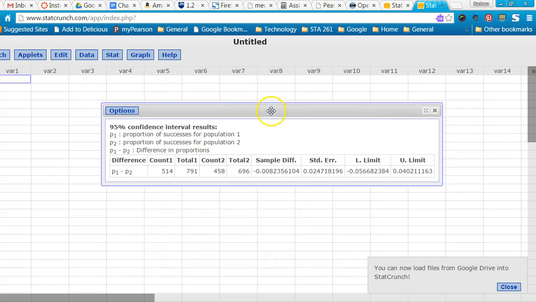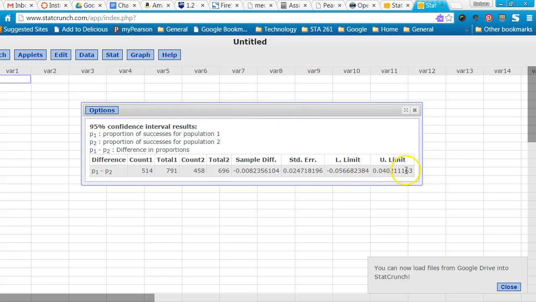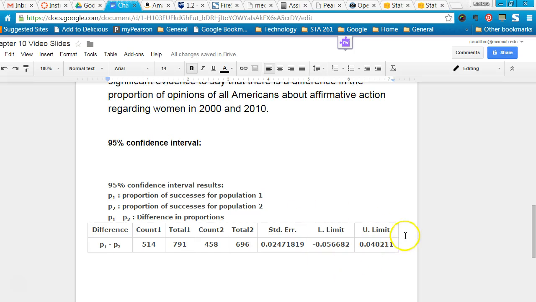Click on Compute, and here I have my 95% confidence interval down here at the end of my output. You'll see that this is the confidence interval, and since 0 is a part of the confidence interval, it is plausible, based on the confidence interval also, that there is no difference between the population proportions.